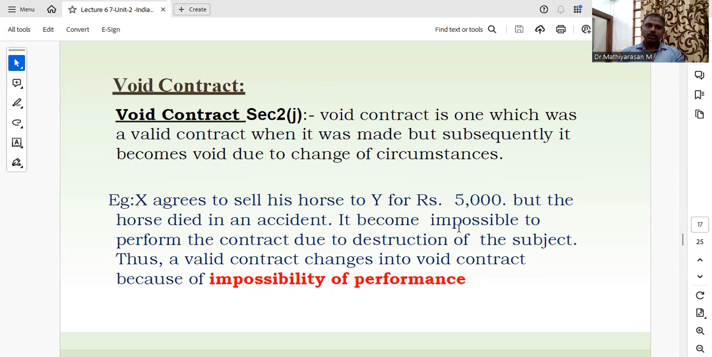Void contract, Section 2(j). It is one which was a valid contract when it was made, but subsequently becomes void due to change of circumstances. For example, X agrees to sell his horse to Y for rupees 5,000, but the horse died in an accident. It became impossible to perform the contract due to destruction of the subject. Thus, a valid contract changes into a void contract because of impossibility of performance.